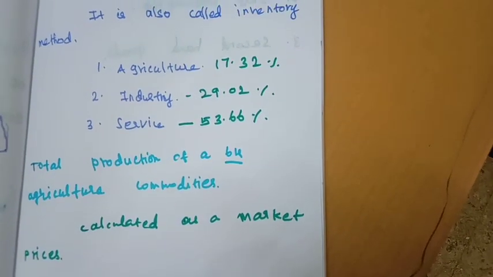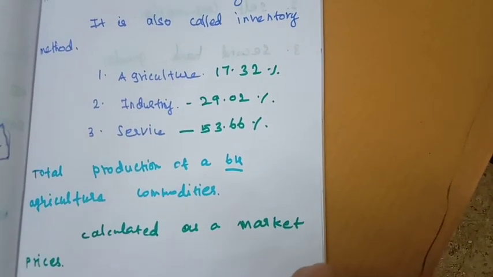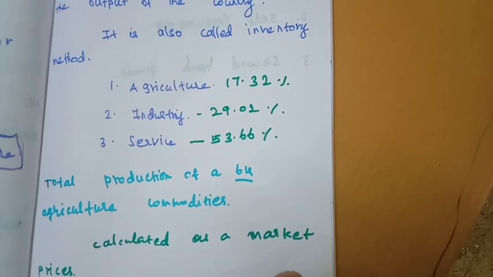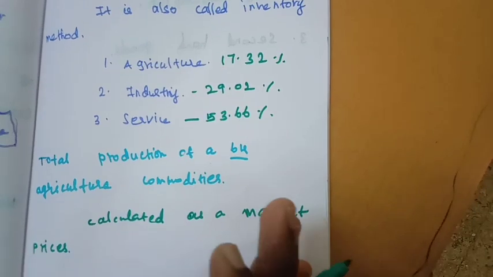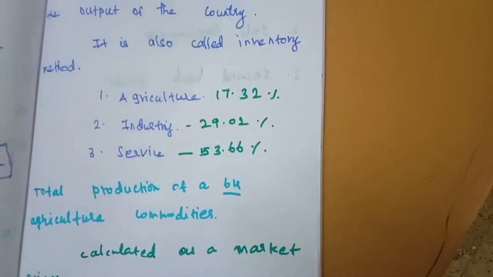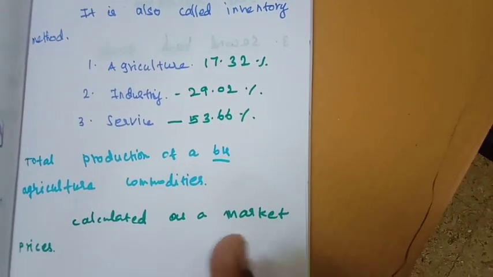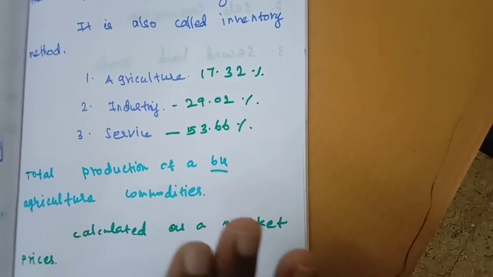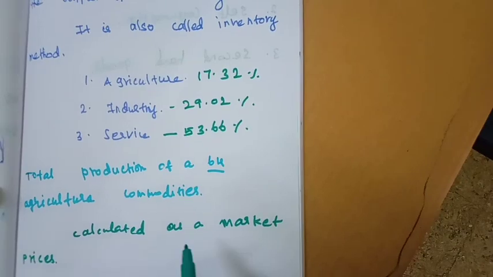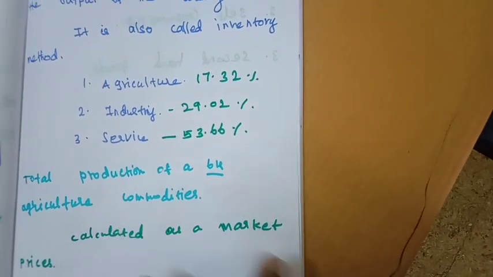And in India, we take 64 agricultural commodities for calculating national income: fruits, vegetables, dairy products, animal husbandry. So you calculate 64 essential commodities for national income calculation. It is also calculated at market price.